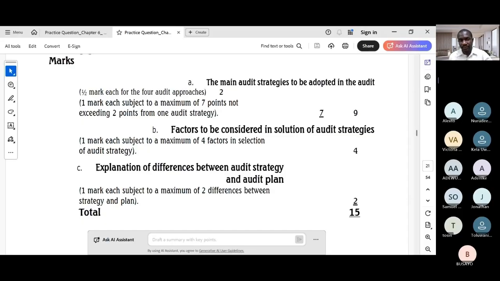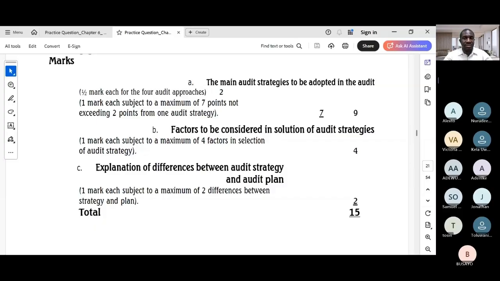Don't jumble them together. And for the B part, I think the guide allocates 1 mark for each of the 4 factors. So you need to list and briefly explain 4 distinct factors that influence the selection of an audit strategy. The factors listed in the solution are perfect for this. And for the C part, 1 mark for each of the 2 differences. So your answer should contain at least 2 clear, distinct points for comparison.